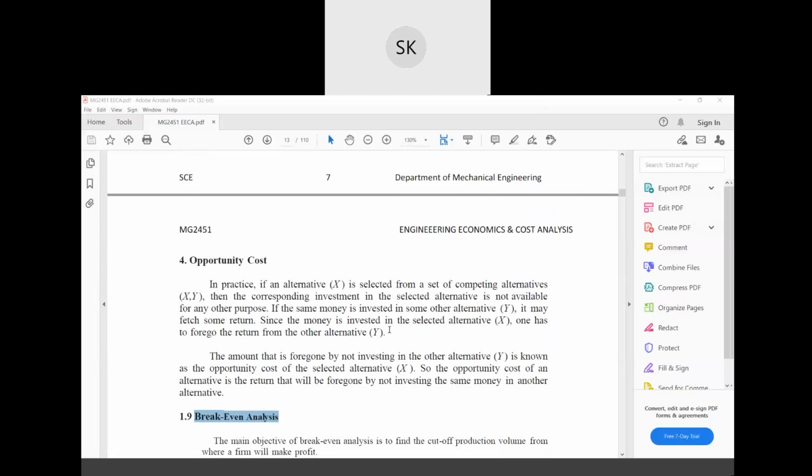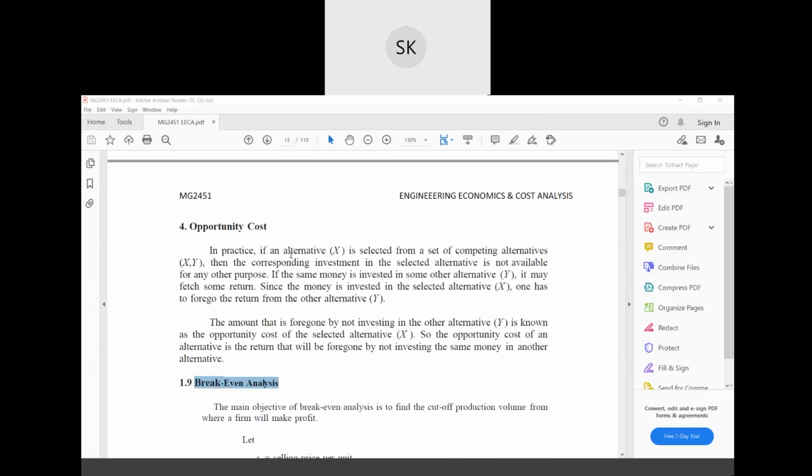Now, opportunity cost. In practice, in one's day-to-day life, if an alternative X is selected from a set of competing alternatives X, Y, then the corresponding investment in the selected alternative is not available for any other purpose. If the same money is invested in some other alternative, it may fetch some return.